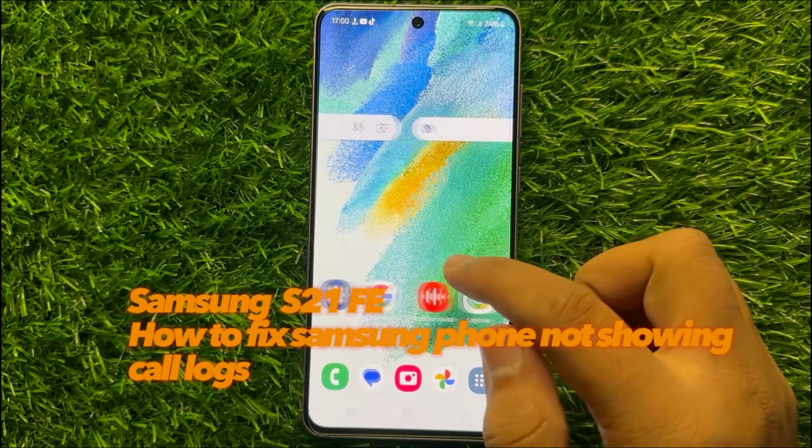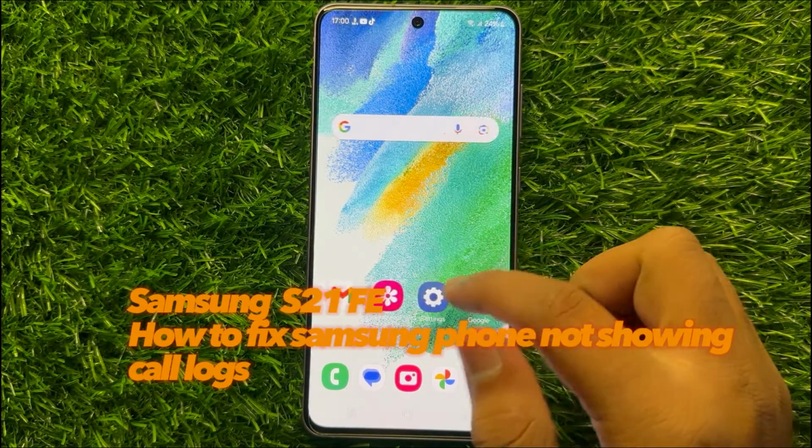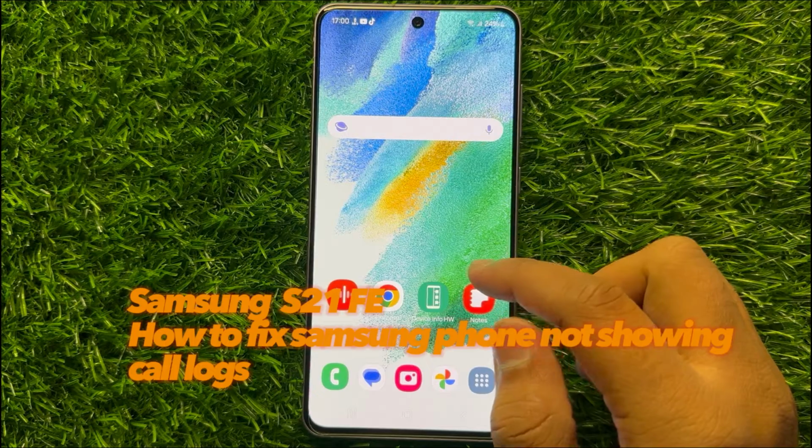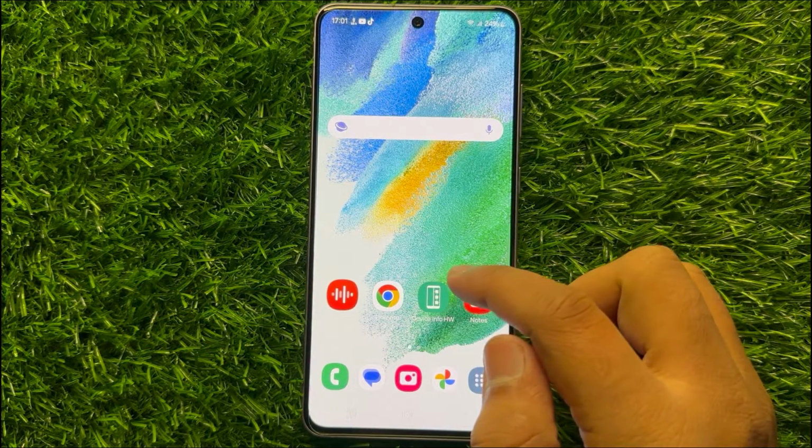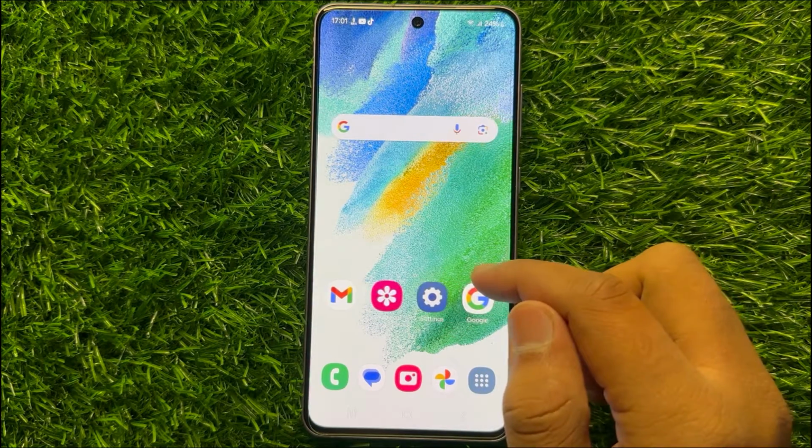Hello everyone, in this video I will show you how to fix Samsung phone not showing call logs or recent call history on Samsung Galaxy S21 FE.